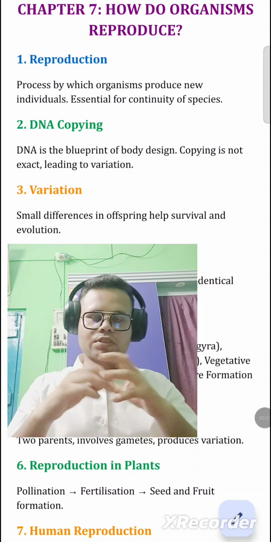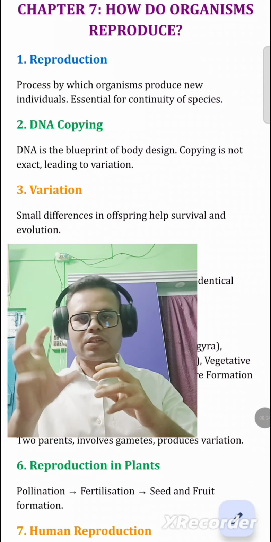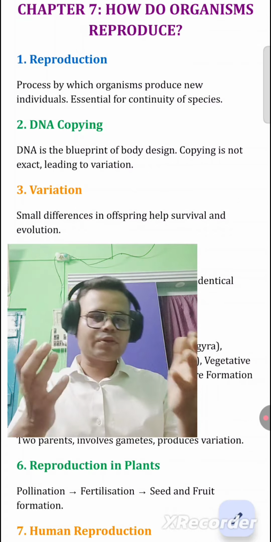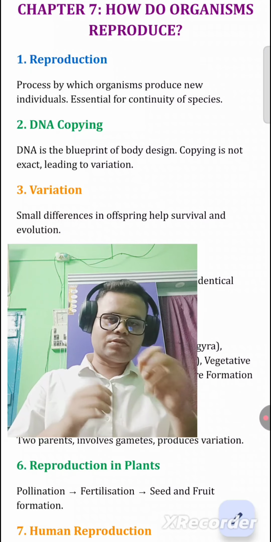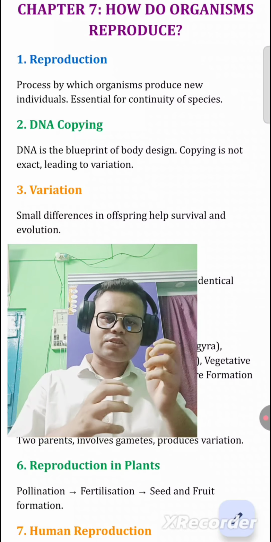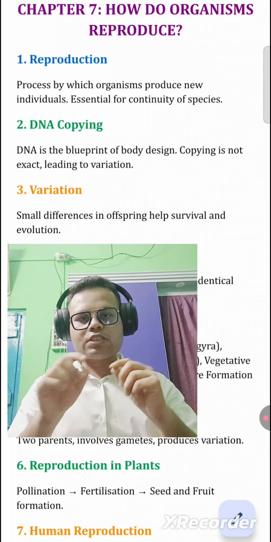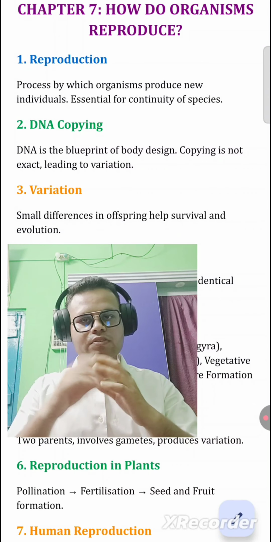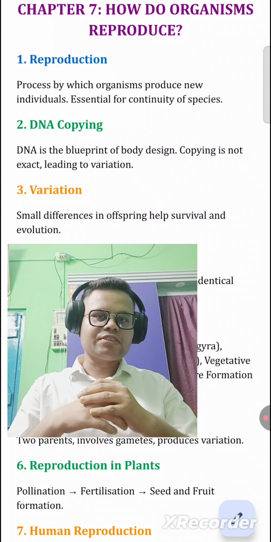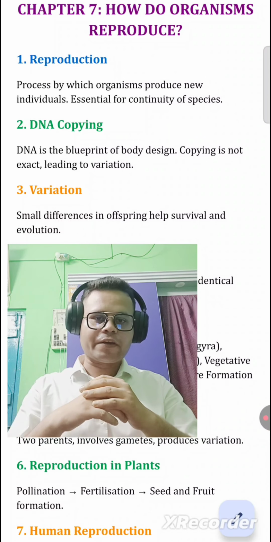So today we are discussing class 10, chapter 7, which is known as How Do Organisms Reproduce. In this chapter we are talking about reproduction. The first topic is reproduction. What do I mean by it? The process by which organisms produce new individuals is known as reproduction, and it is essential for the continuity of the species.